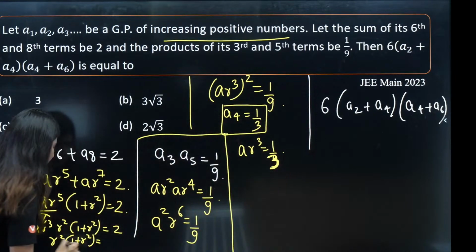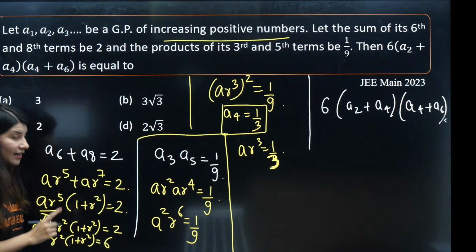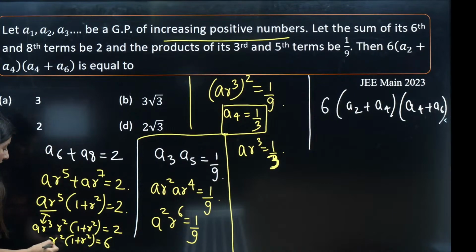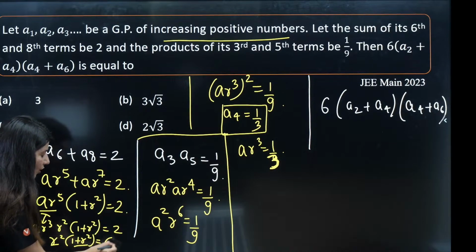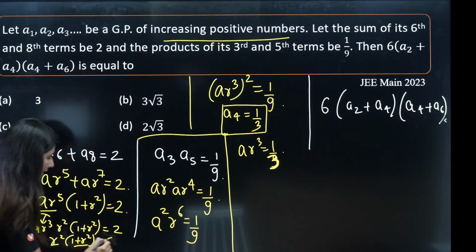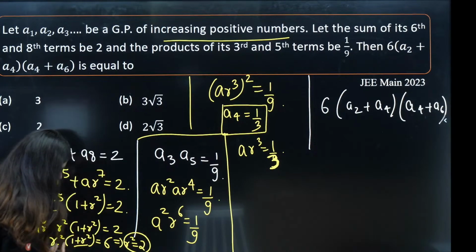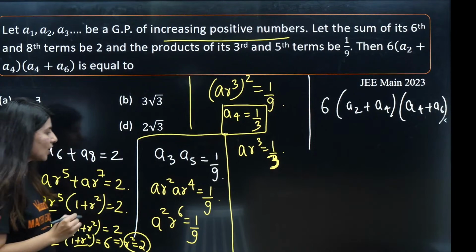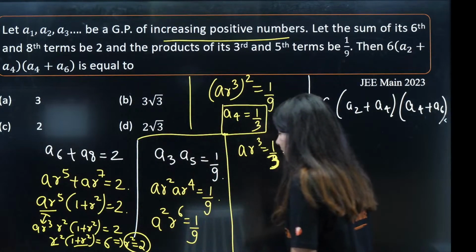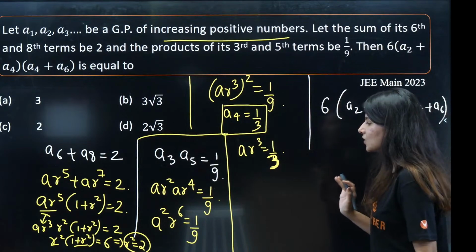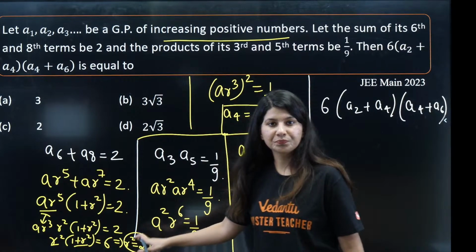So R square times 1 plus R square is 3 times 2, which is 6. Can you see that again we are in the same situation? R square and R square plus 1, 2 consecutive numbers. Product of 2 consecutive numbers is equal to 6. That means the value of R square is 2, so R square plus 1 is 3. So R square value is coming out as 2.